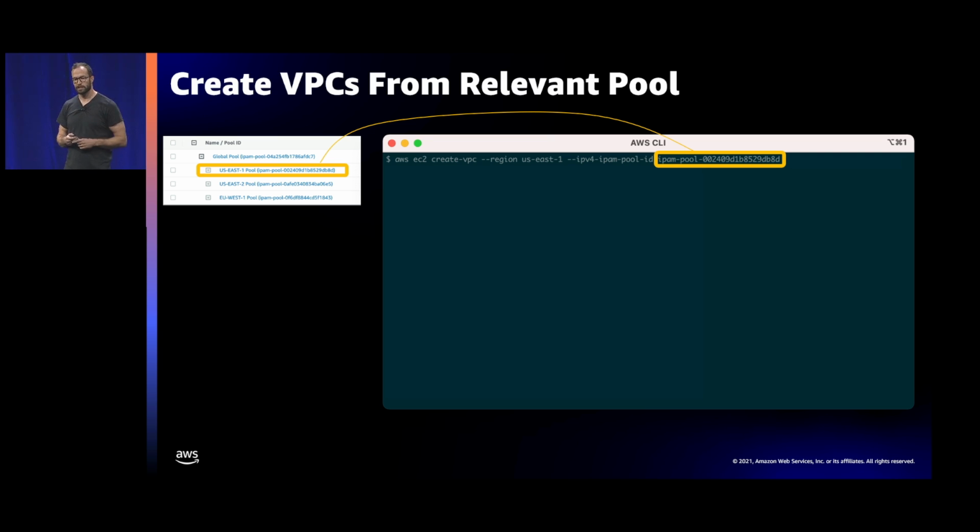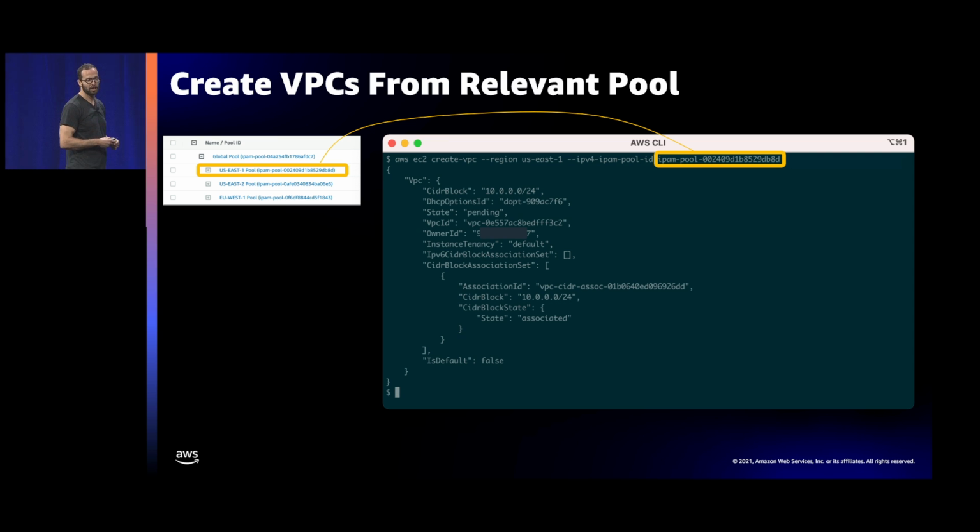But in the CLI, if you're creating the VPC, I'm specifying I want a VPC in US East 1. And I just need to provide the ID of the IPv4 pool. I don't provide any other information. So at this point, the rules I created earlier will kick in, and I'll get a default size VPC of a /24 with the next available IPv4 block.